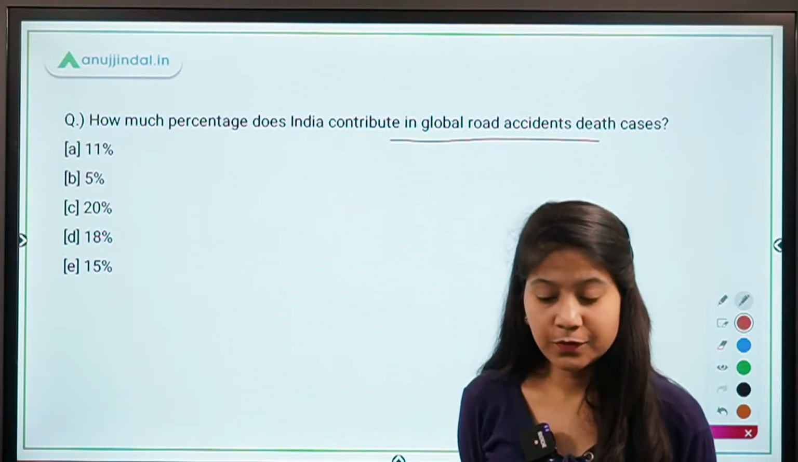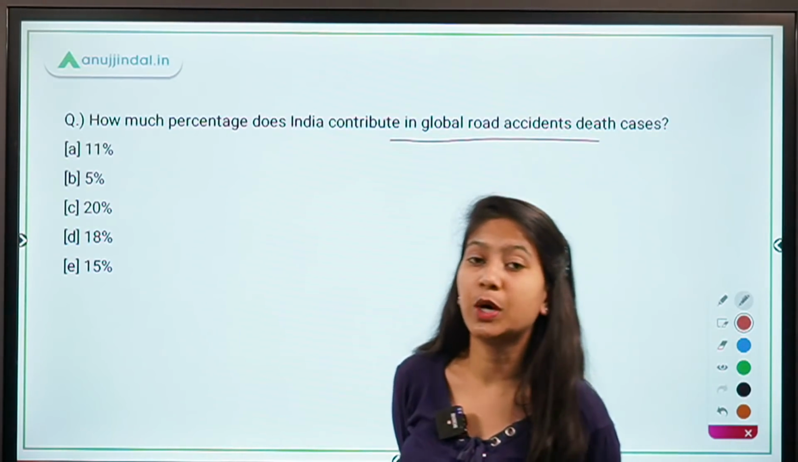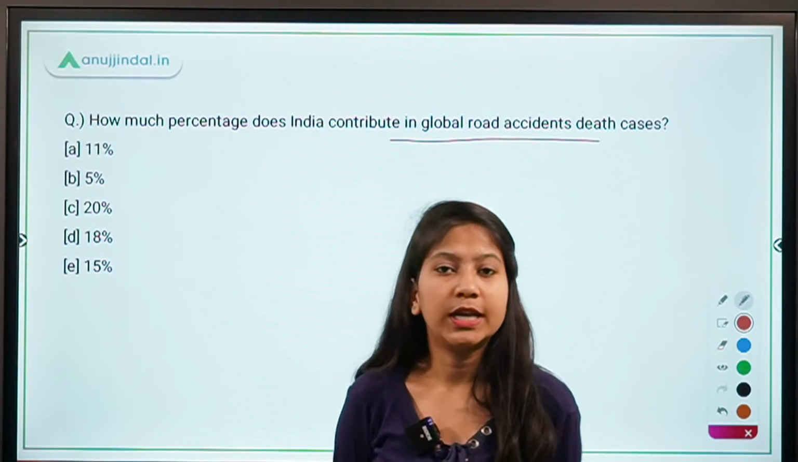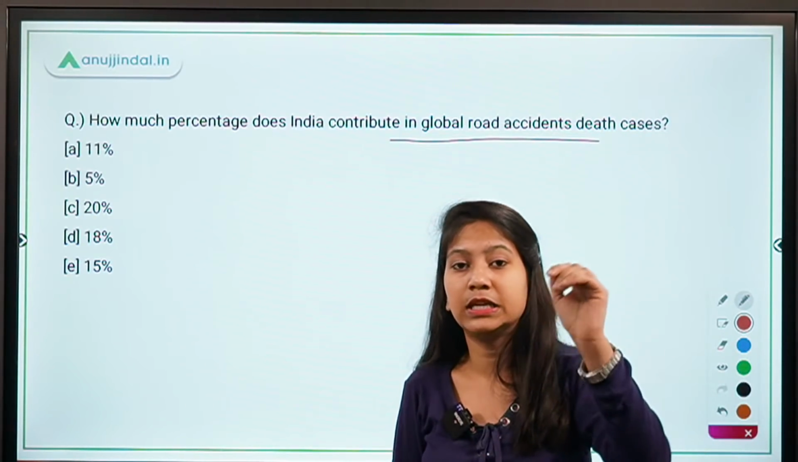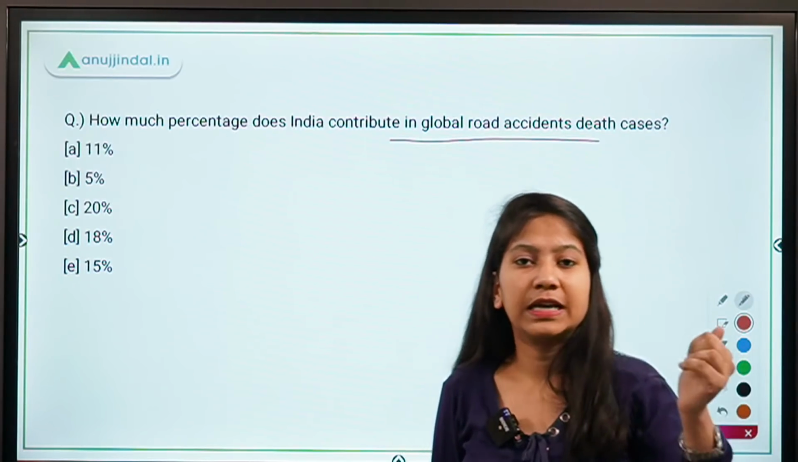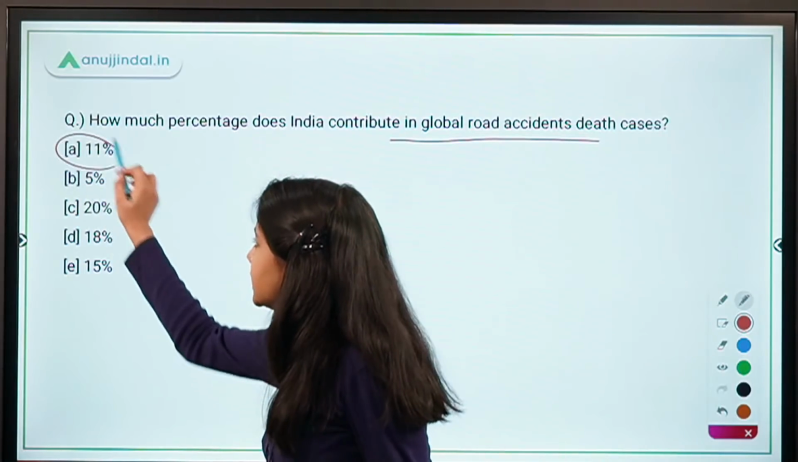Yes, 11% with 1% vehicles, absolutely right. So Vikas has mentioned the 1% vehicles as well. India has 1% of global vehicles, and still the number of road accidents is the highest in the world at 11%.